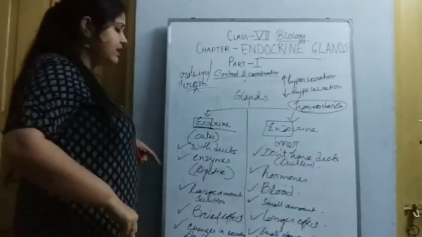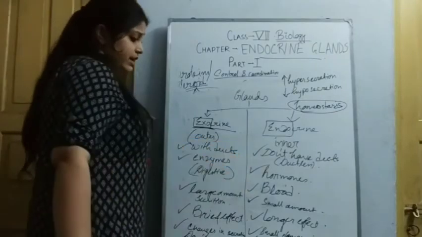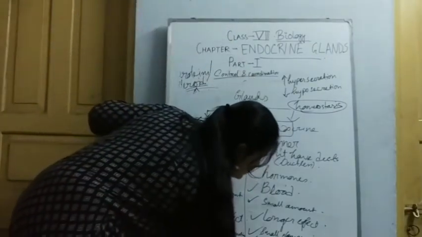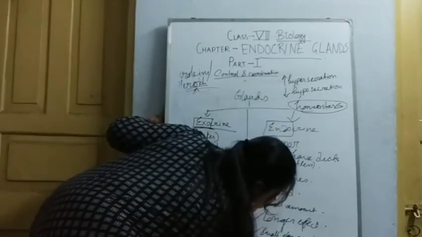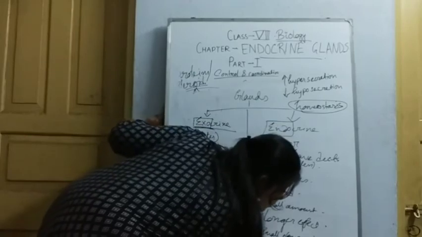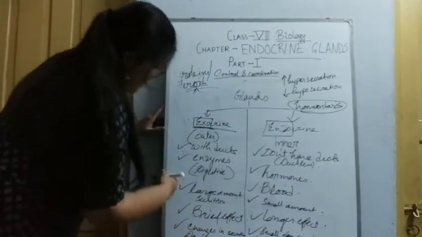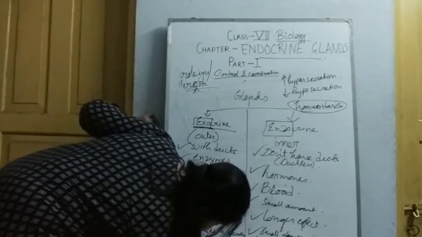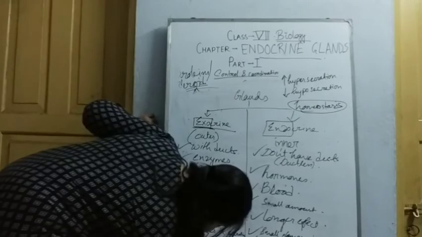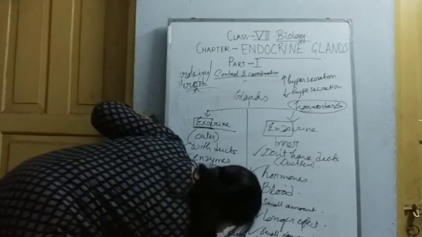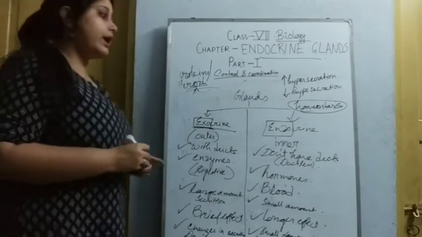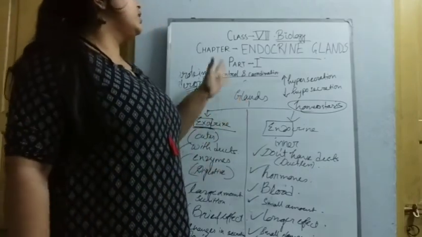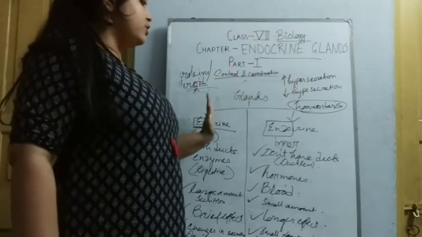Now we are coming to some examples of exocrine and endocrine glands. Examples of endocrine glands are the thyroid gland and the ovary, and examples of exocrine glands are the salivary glands, sweat glands, etc.